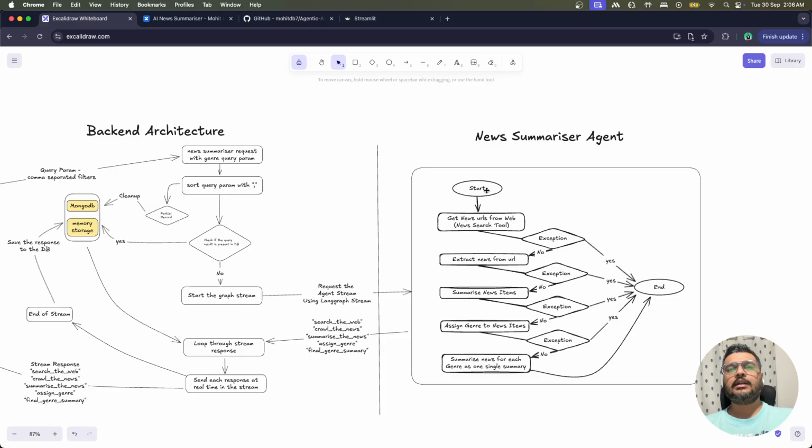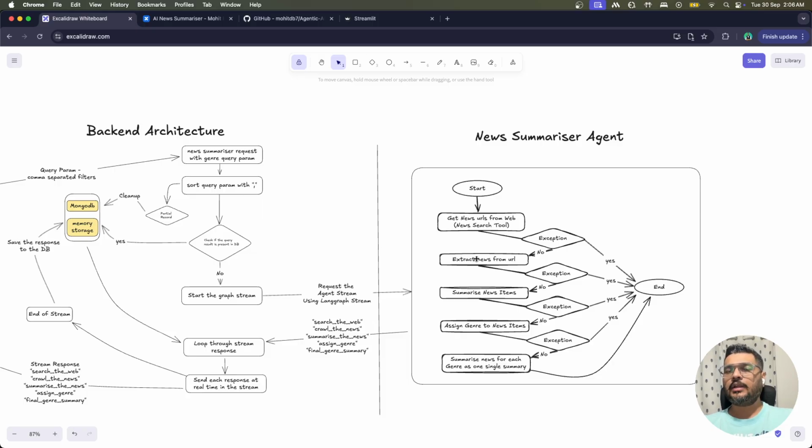As we have discussed, it will start the agent and get the news from the web, and we are doing a Tavily web search over here. If we get any error or exception, we end the stream then and there. So you will see each node actually has an exception block over here. And if this control flow says there is no exception, you go to the next one. Like this, each and every one will be moving forward.